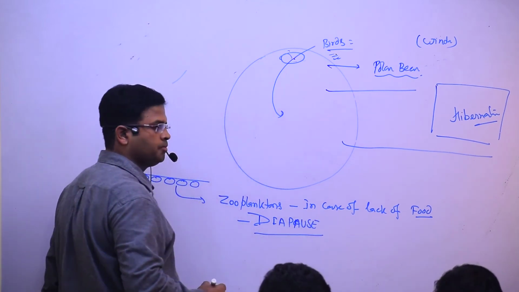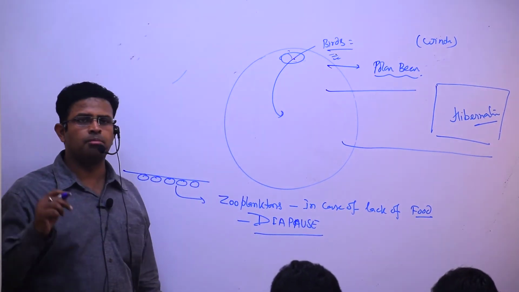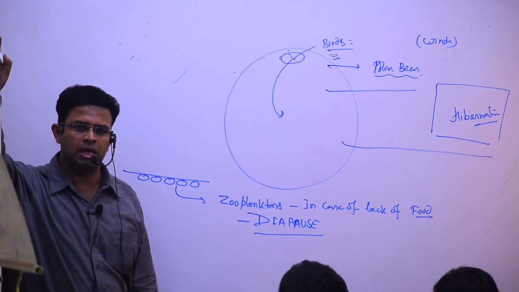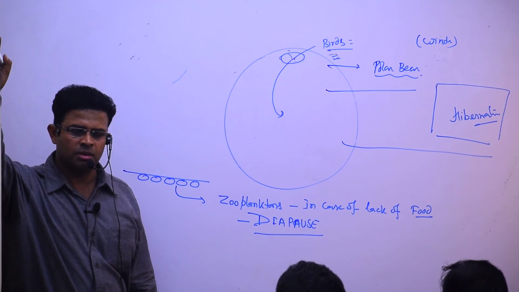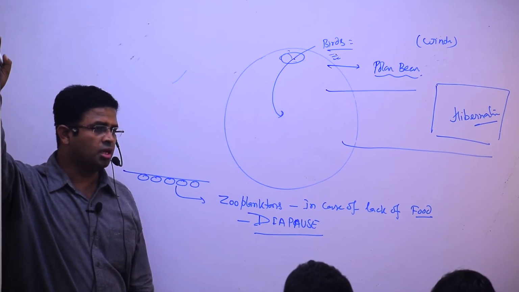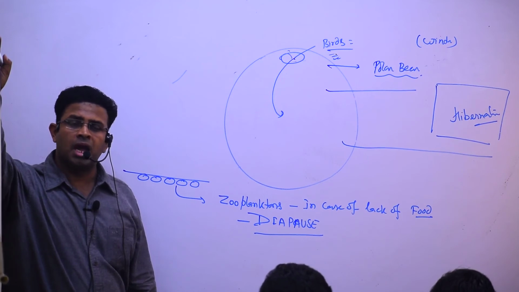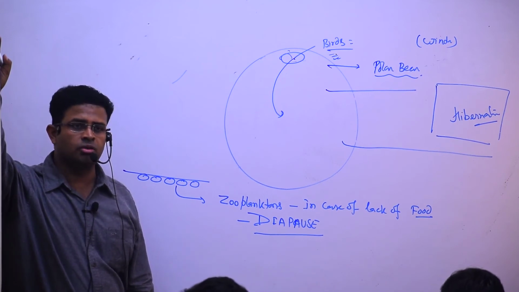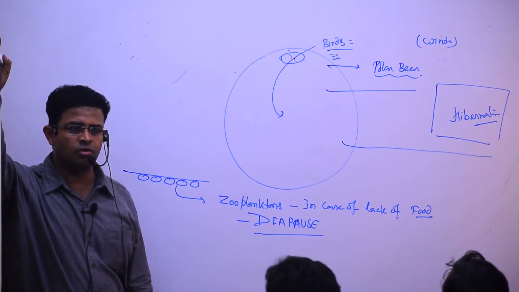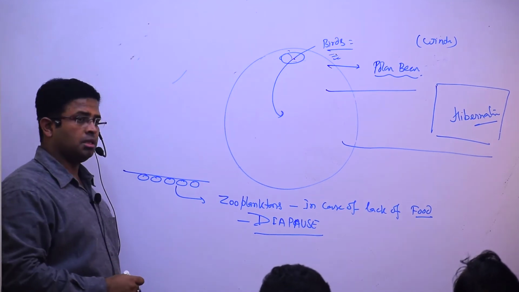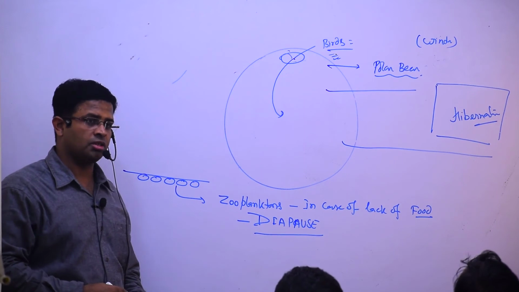It is known as diapause. So there is a kind of regulation, understood? And 99% are not able to regulate, yes or not? Only few species are regulating themselves. And their survival chance is very high, yes or not?